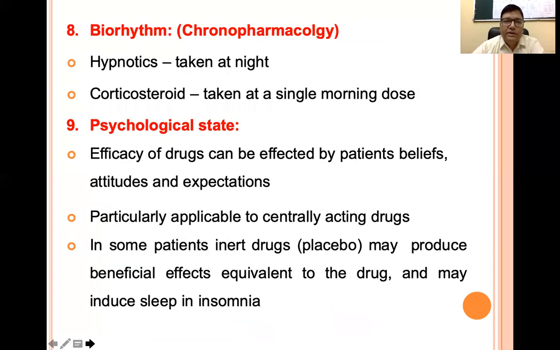Then chronopharmacology, that means if we give a drug on different occasions, it is going to alter the endogenous system in different ways. So there are certain time periods at which giving the drug is more beneficial. Like if we give hypnotics, we have to give them at night so as to induce a sleep-like condition. Or a corticosteroid is taken early in the morning so as to make the person ready to cope with the hardships of the day.